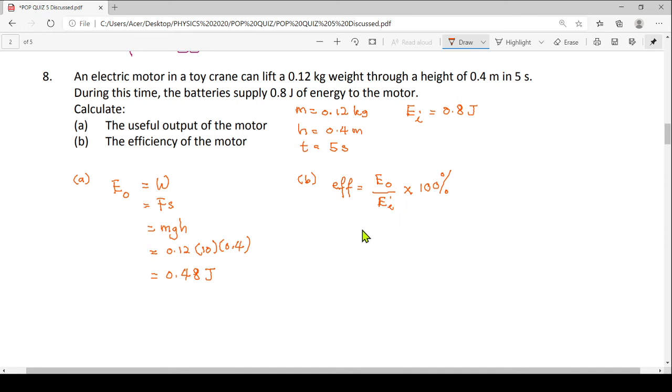So what is the output? 0.48, and the input is 0.8, multiplied by 100%. That shall give us 60%. So that is the efficiency of the motor.